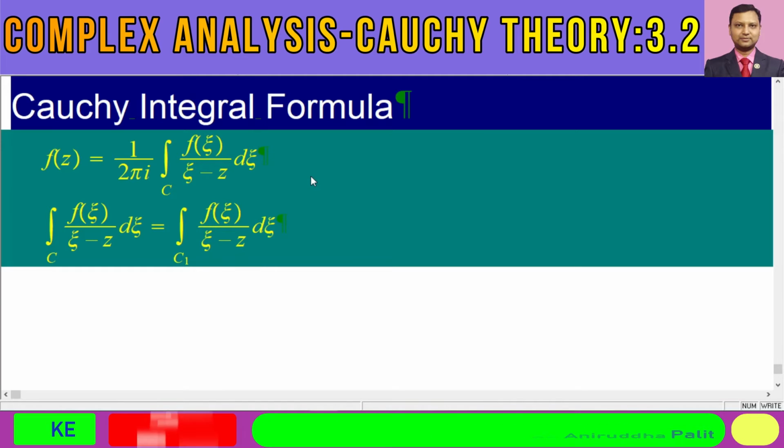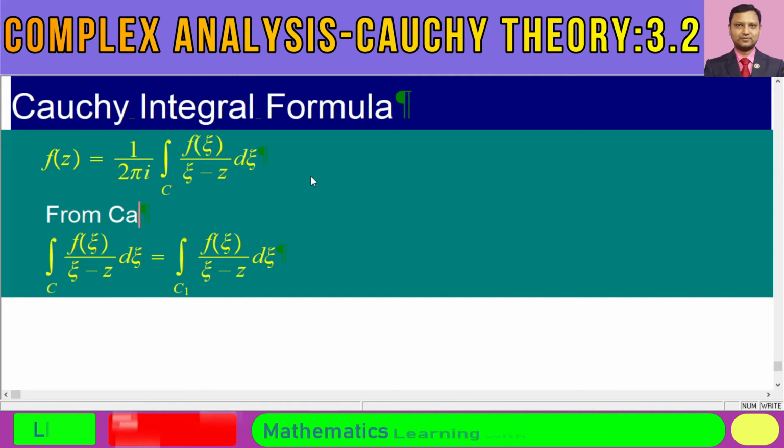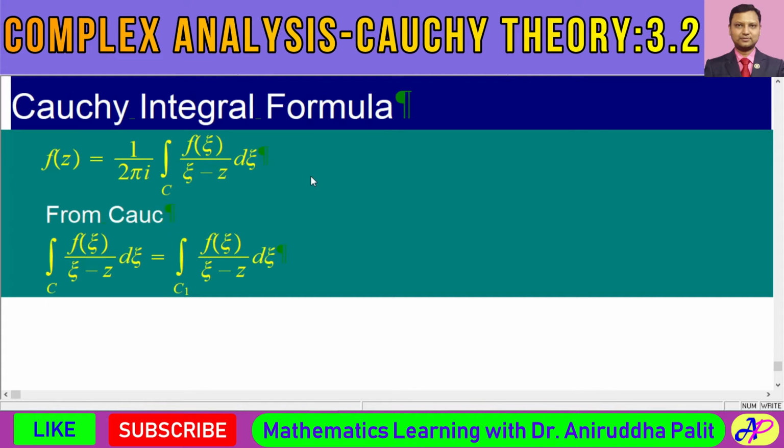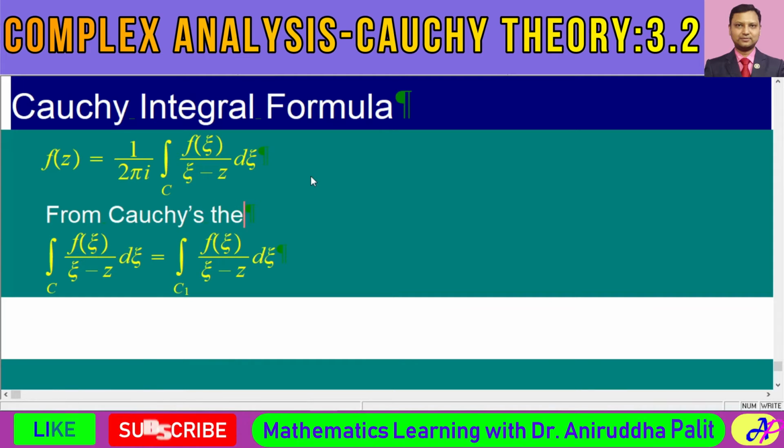We got this result not from the Cauchy integral formula, but from Cauchy's theorem, or the Cauchy-Gauss theorem, whatever we call it.